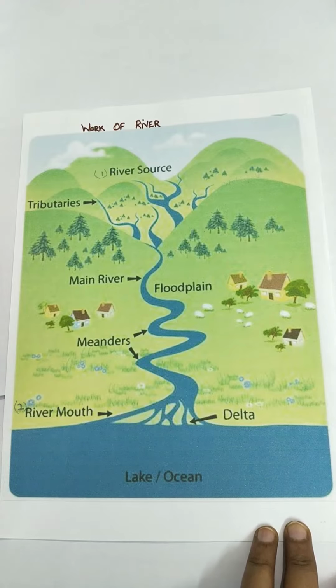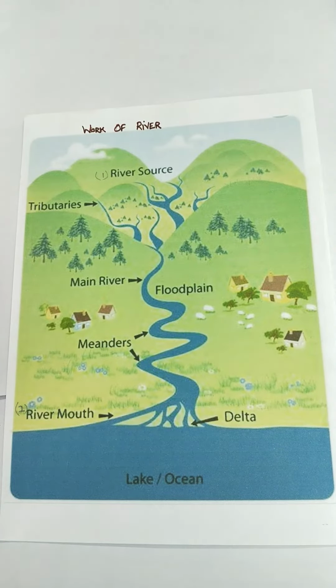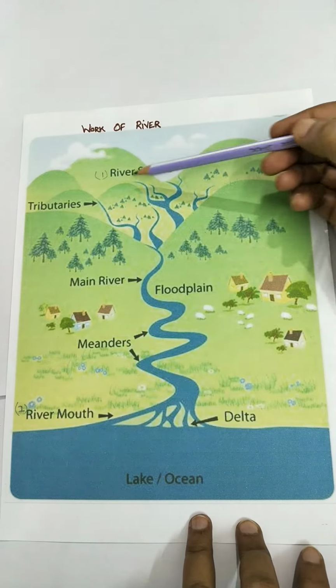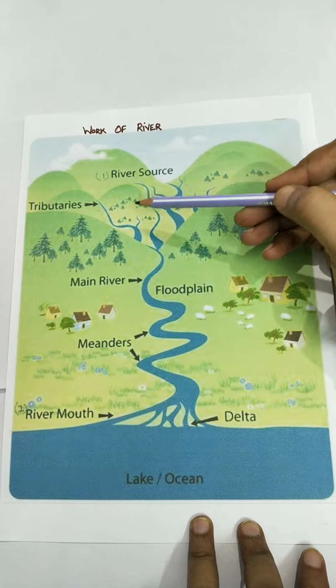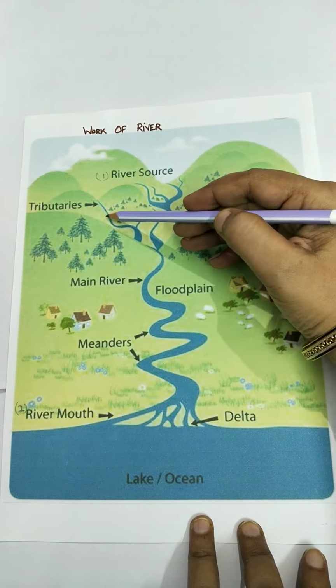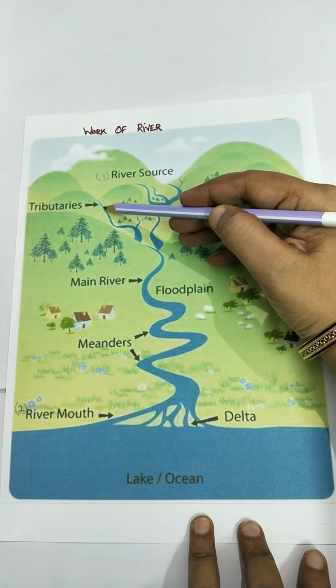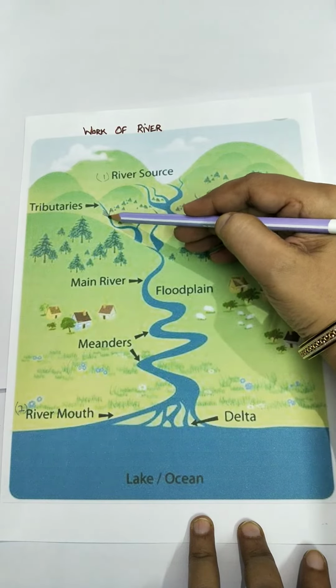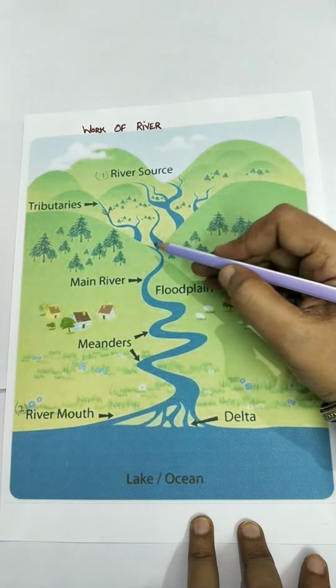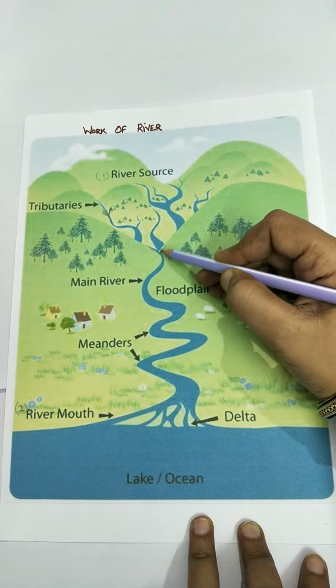Let us see the next landform, which is a V-shaped valley. When the river is flowing through the mountains, it is doing more erosion. It is eroding the rock material and forming V-shaped valleys.